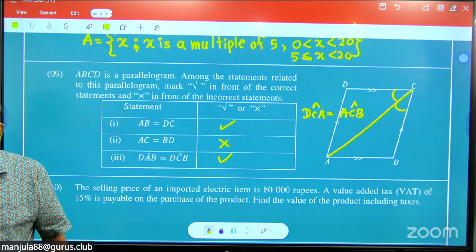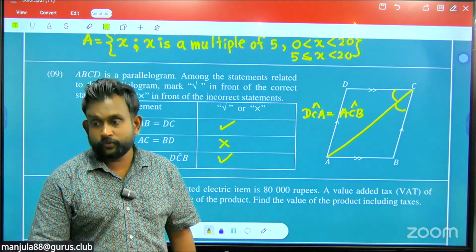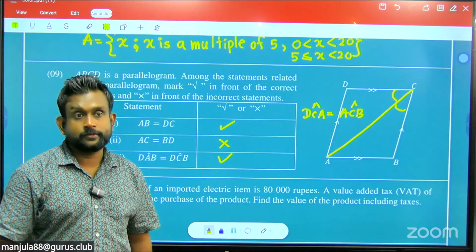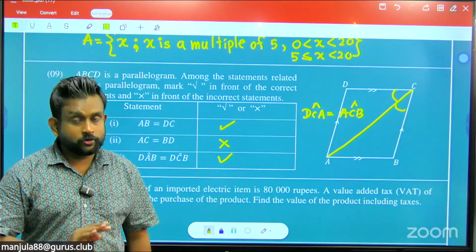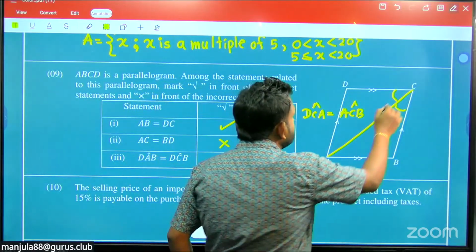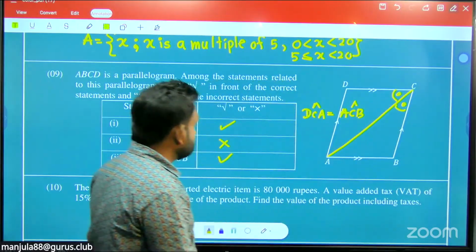Right. That is not correct all the time. That happens for rhombus and squares, but not for all parallelograms, right? Remember that this happens only for the rhombus. These two are equal for the rhombus only. Remember that.